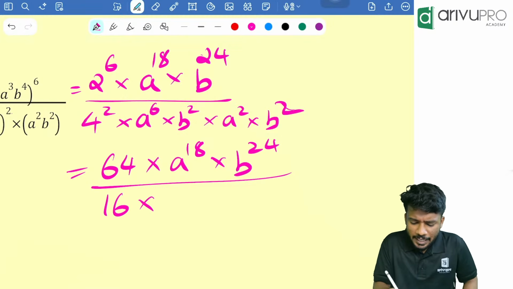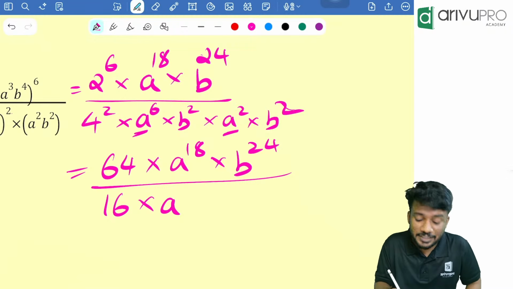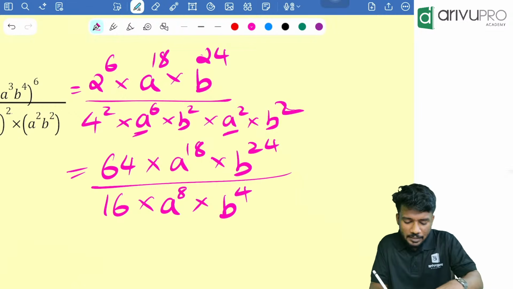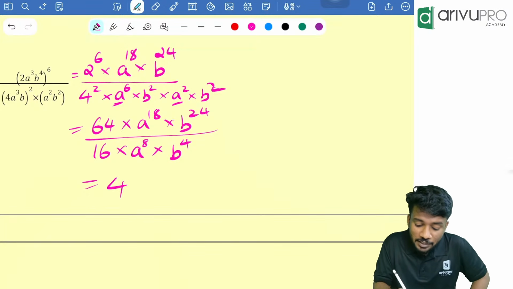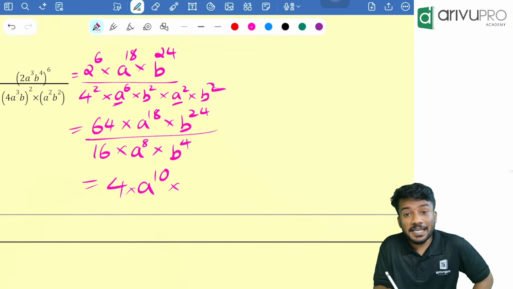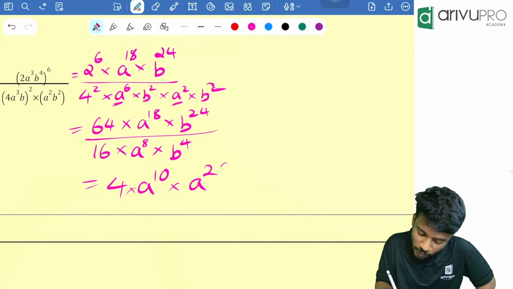16 into A cube, A raised to 6 into A square is how much? That is nothing but A raised to 6 plus 2, which is 8, into B raised to 4. Cancel things off. 64 by 16 is how much? 4. Then A raised to 18 divided by A raised to 8 is how much? A raised to 10. B raised to 24 divided by B raised to 4 is how much? 24 minus 4, that is 20.